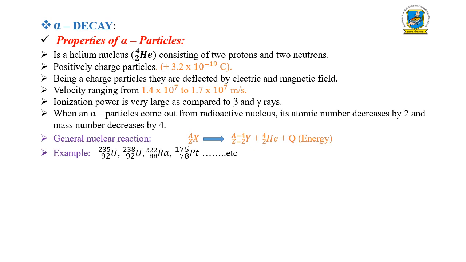When an alpha particle comes out from the radioactive nucleus, its atomic number decreases by 2 and mass number decreases by 4. So let's talk about the general nuclear reaction. X with Z, A, where Z indicates atomic number and A indicates mass number, gives the new nucleus Y with Z minus 2, A minus 4, and the emission of a helium nucleus, that means alpha particle, with the emission of some amount of energy. So here are some alpha emitters: uranium 235, uranium 238, radium 222, platinum 175 and so many examples which emit the alpha particle.